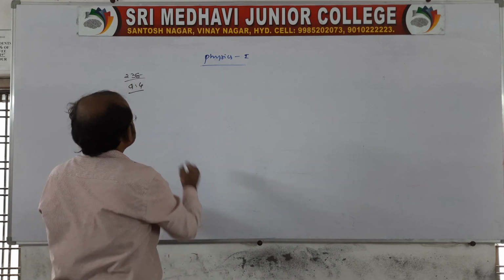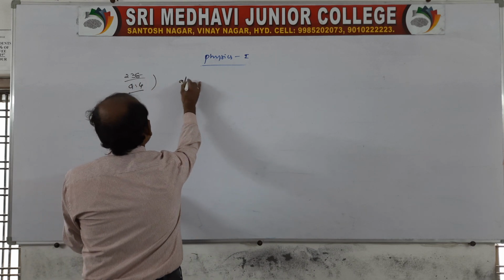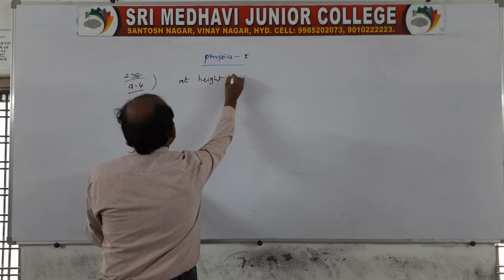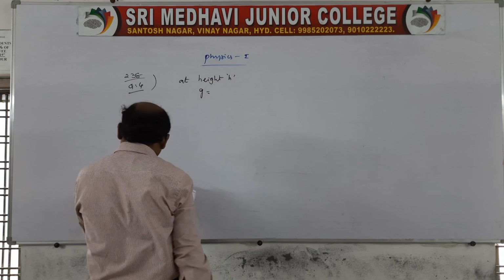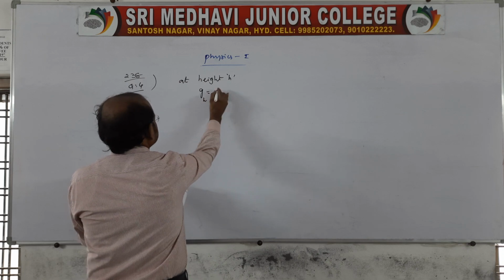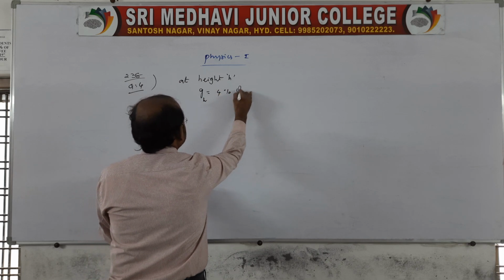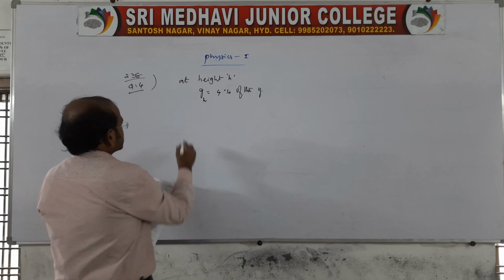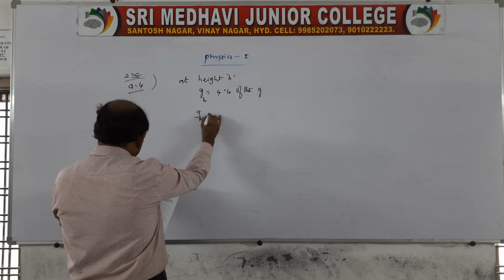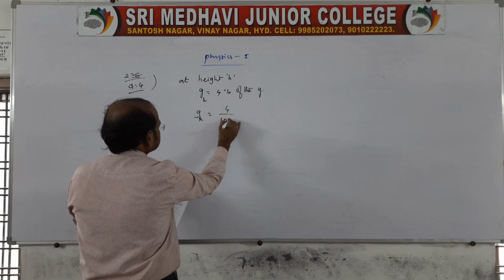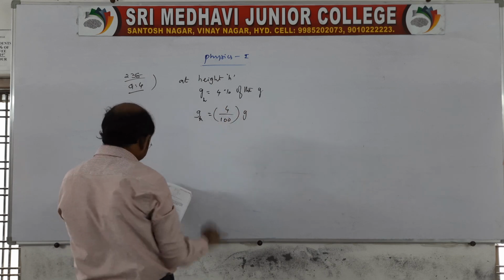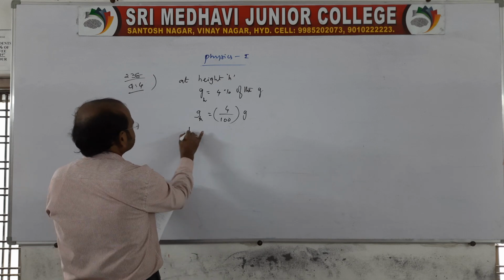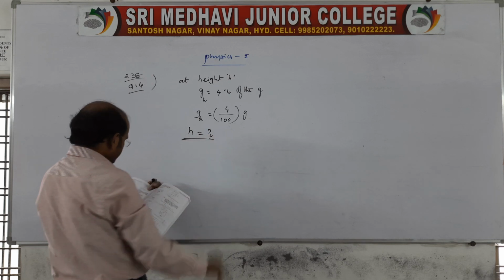See, at a height h, the given data is: at that place, the acceleration due to gravity is 4% of the earth surface g. So we can say at that place it will be 4 by 100 g, because percentages are given. Now it is asking: determine the height.